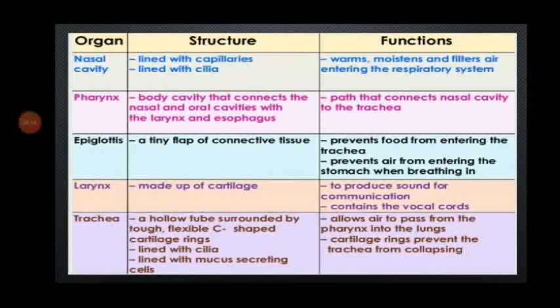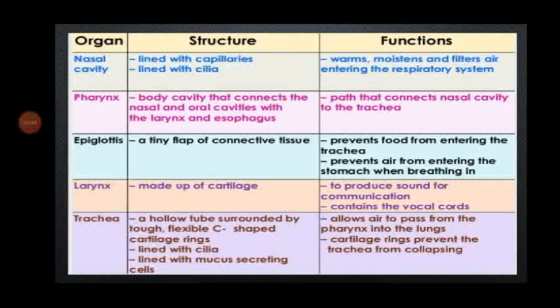We can see the other organs, their structure and functions. Nasal cavity. It is lined with capillaries and cilia. It warms, moistens and filters air entering the respiratory system. Second one, pharynx. The body cavity that connects the nasal and oral cavities with the larynx and esophagus. It functions as the path that connects the nasal cavity to the trachea.